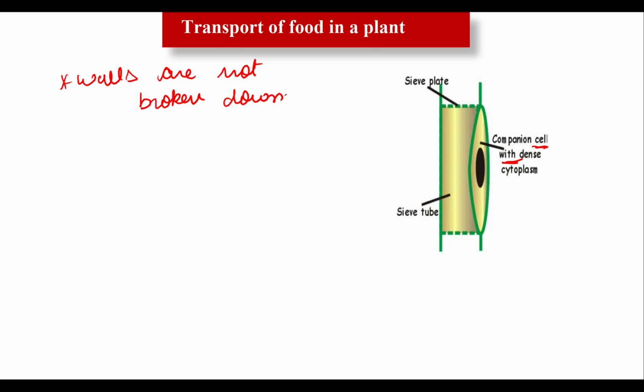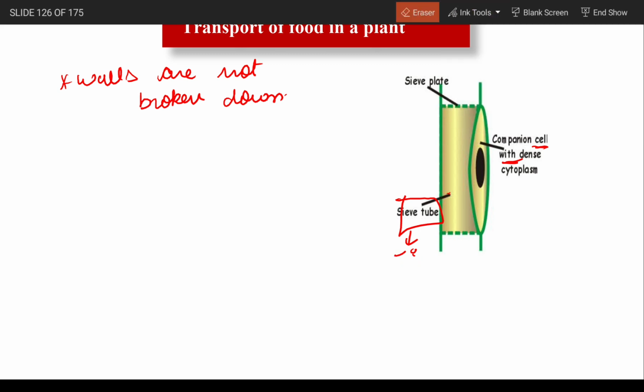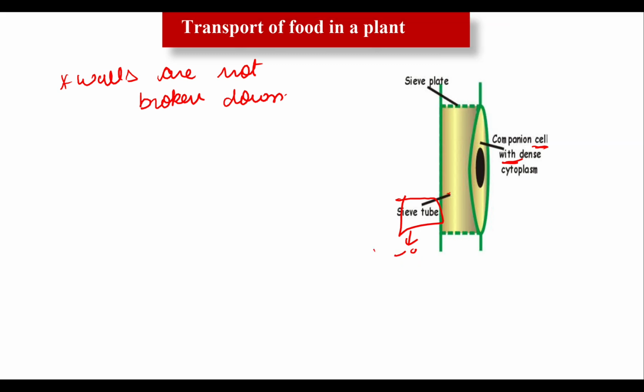Okay, clear. The end walls of the cells in the phloem form the sieve plates. And what are sieve plates? Can you tell me? Sieve plates contain cytoplasm, but no nucleus.